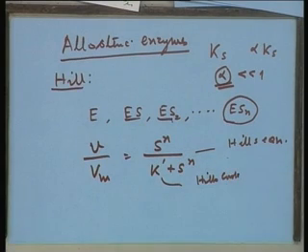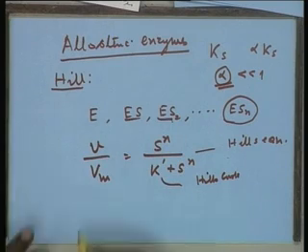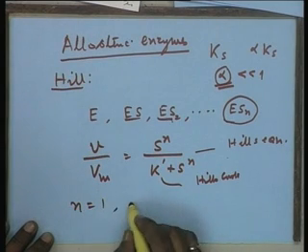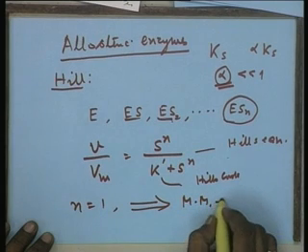Mind you, this K naught is very significantly different from the Michaelis-Menten constant. As you know, the Michaelis-Menten constant is the substrate concentration at which your reaction velocity is 50% of the maximum reaction velocity. That situation will not apply here. And if you put n equal to 1, then the equation reduces to Michaelis-Menten kinetics.